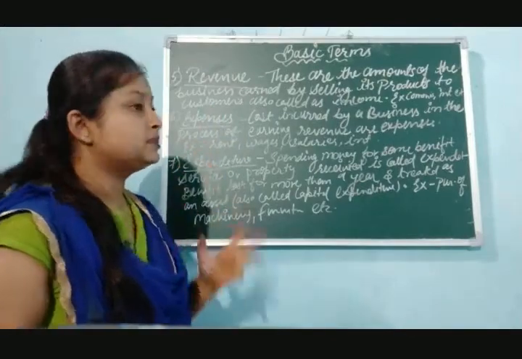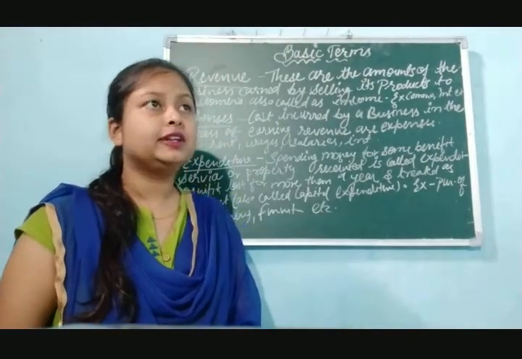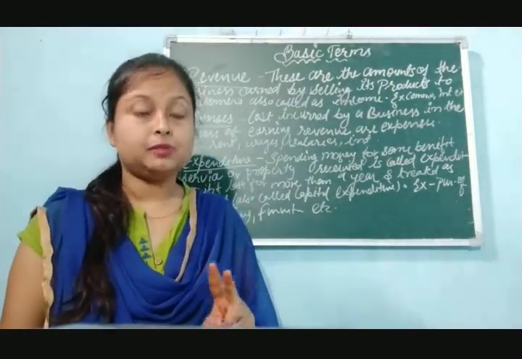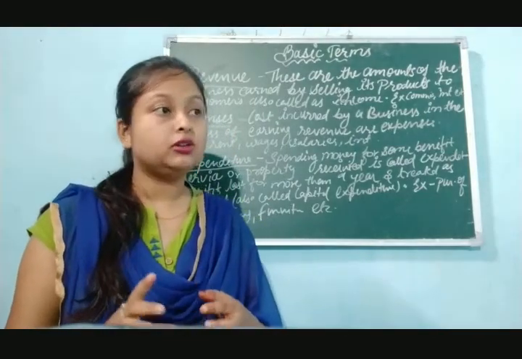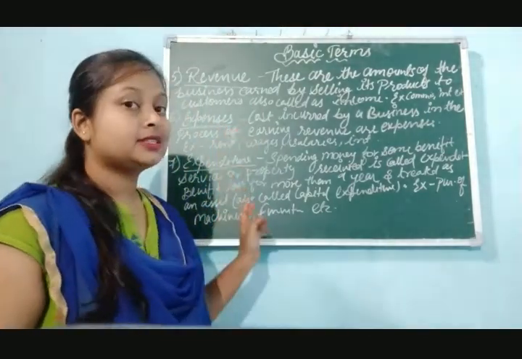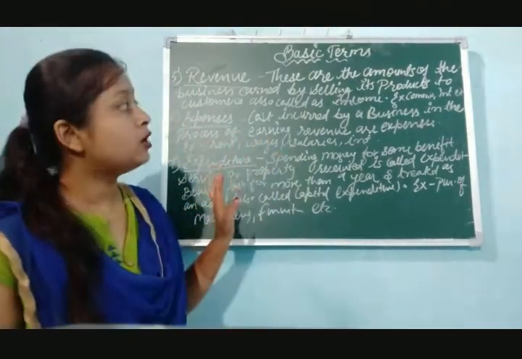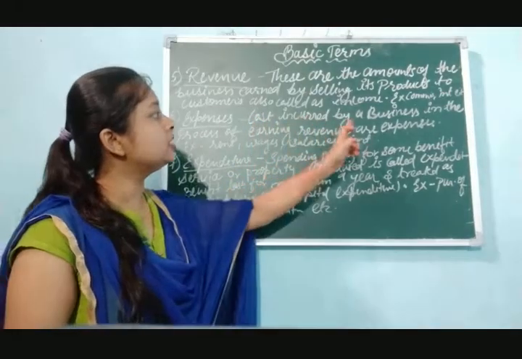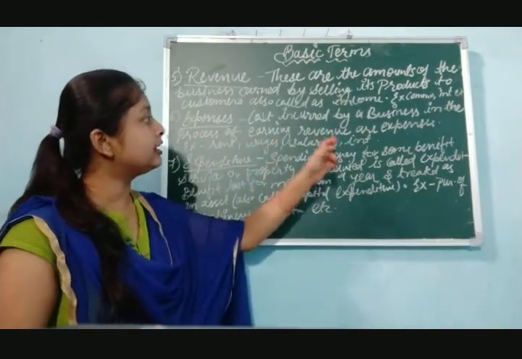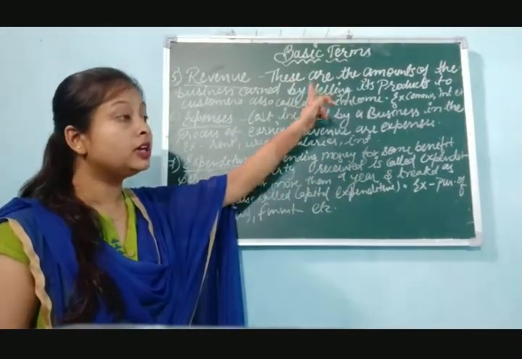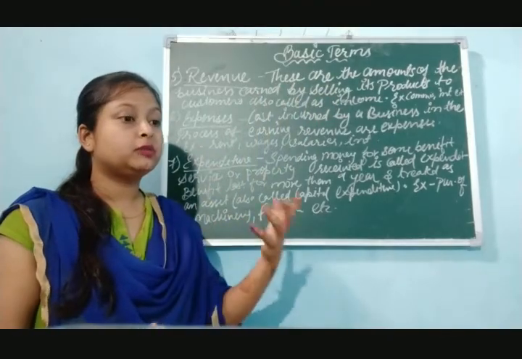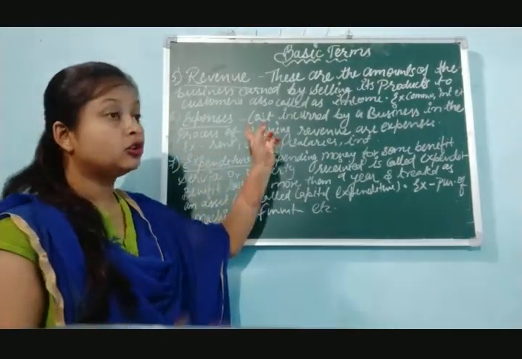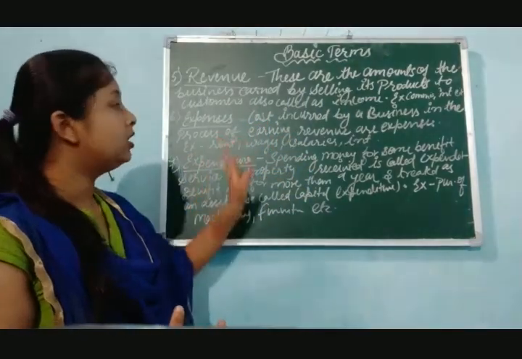Now the next term is expenses. Many of the students get confused between the terms expenses and expenditure. They think that both of these terms are the same, but it is not the same in accountancy. We cannot call expenses expenditure and expenditure expenses. So now separately we are going to understand what expenses means. Expenses means cost incurred by an enterprise in the process of earning revenue. For the purpose of sale, for the purpose of business circulation, whatever cost is incurred by a firm, that is called expenses.